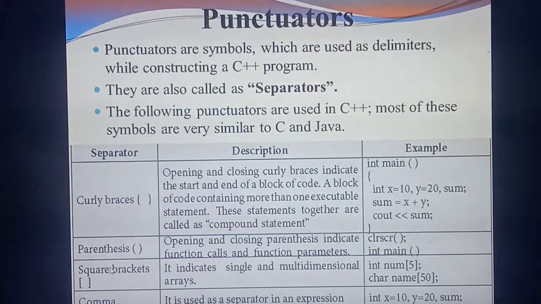Listen carefully. See this example: int num[5]. What's the variable here? Num. Num is the variable. What's the data type here? Int. Int is the data type and the variable is num. See, inside the square bracket they are mentioning 5. What's the meaning of this? It means the variable num can have values up to 5. You can store 5 values for the variable num.